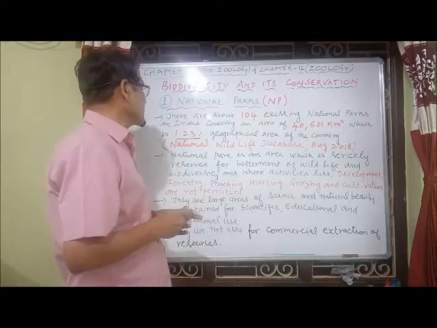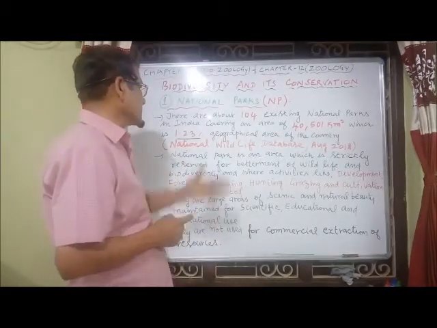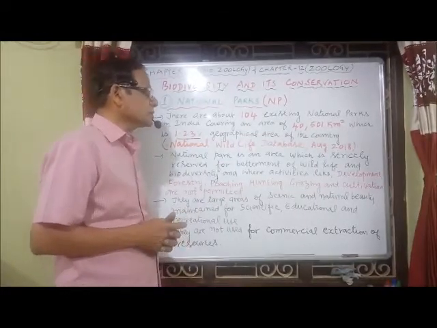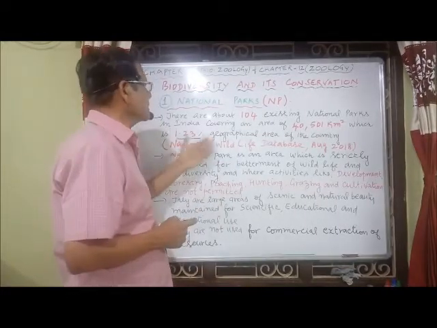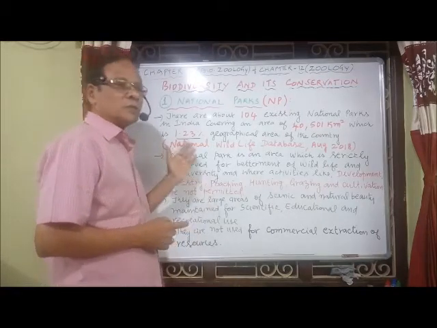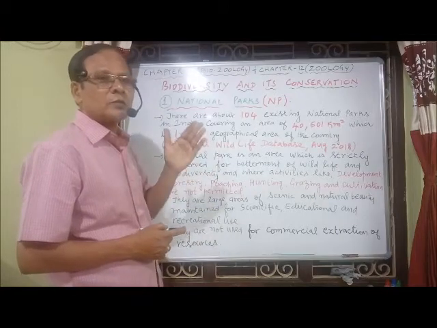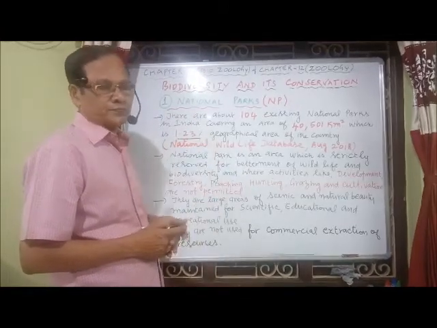This was given by the National Wildlife Database, August 2018. As per the National Wildlife Database 2018, we have this statistical data. A national park is an area strictly reserved for the betterment of wildlife and biodiversity.